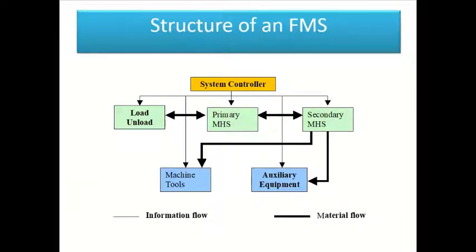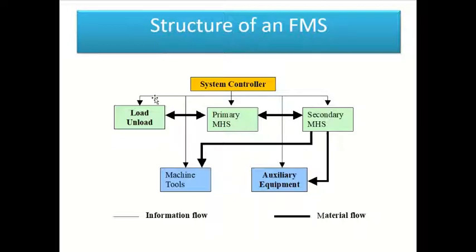Now there are generally two classes of FMS technology that have been identified. The most recognized form of FMS is the machine tool type, which is also sometimes called the classical FMS. This is an automated production system for mid-variety, mid-volume production, and it consists of machine tools tied together by an MHS, or material handling system.